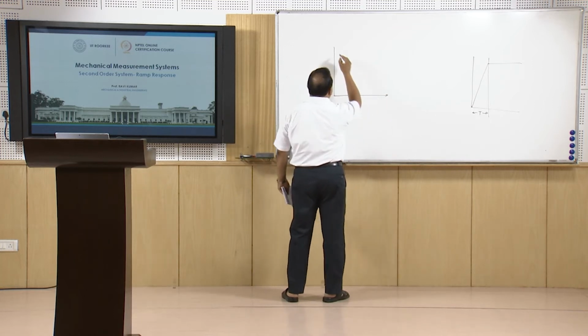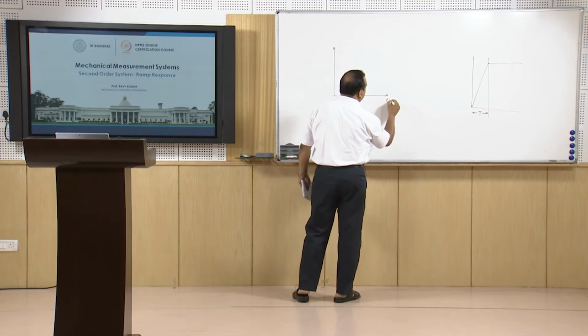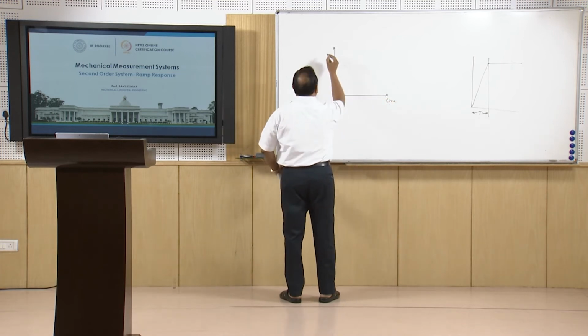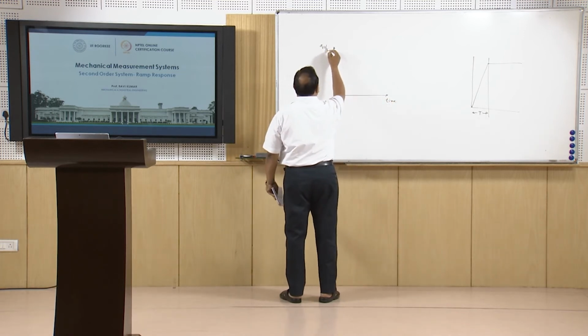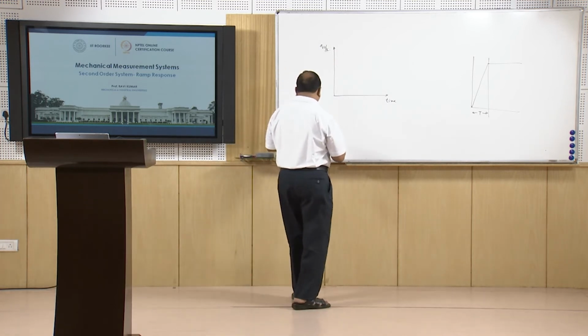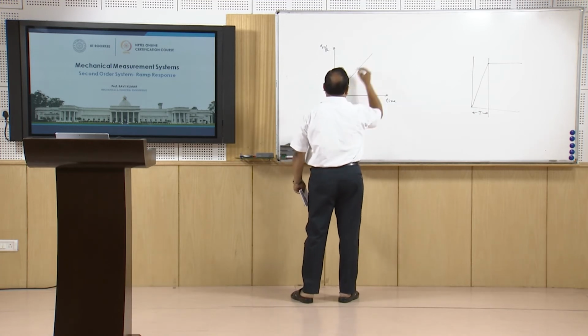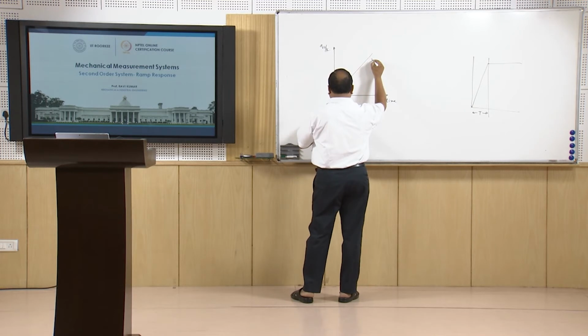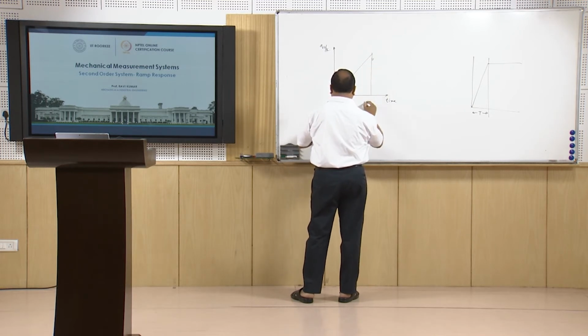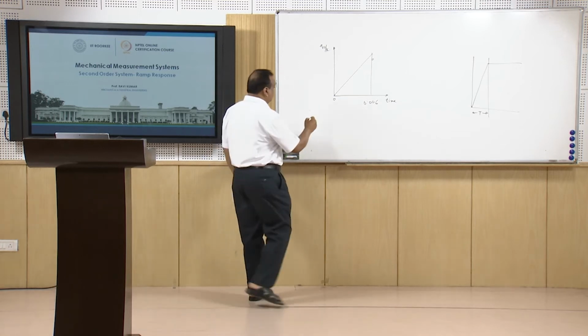The first curve is time versus Qo by K, and this curve starts from, let us say, 0 to 0.006. I am taking the example of a piezoelectric crystal where zeta is 0.001.